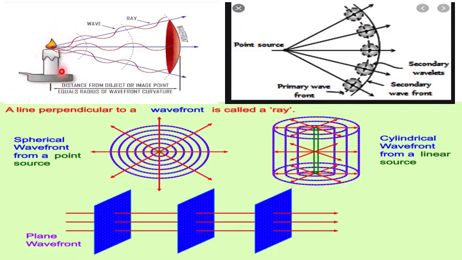It behaves like a light source. When this light source generates a disturbance, the disturbance moves in the form of a wavefront, or we can say in the form of a wave. The disturbances which are in the same phase, if we find out their locus, then this locus gives us a wavefront.